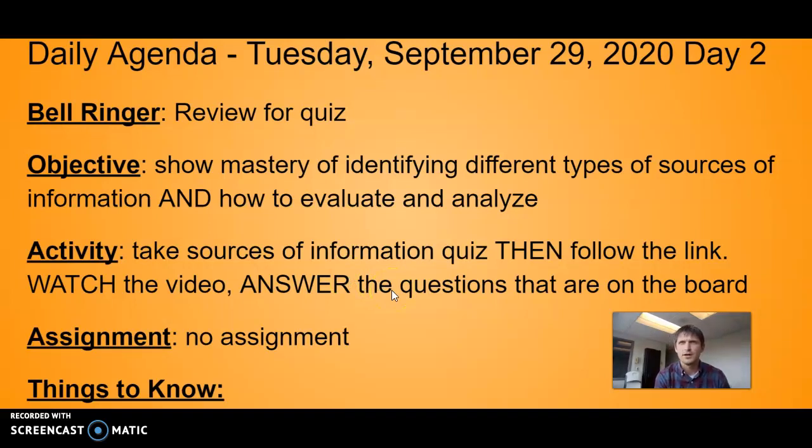One of the questions will say, how does physical geography impact human geography? So we talked a little bit about physical geography is how a place looks or feels in terms of its physical characteristics, like the climate or the terrain, the mountains.